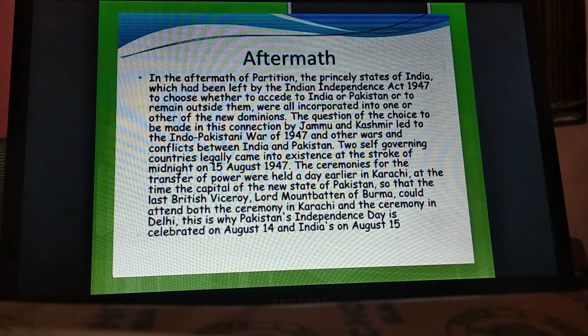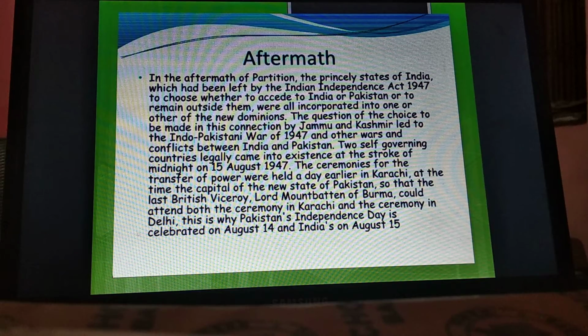The question of the choice to be made in this connection by Jammu and Kashmir led to the Indo-Pakistani War of 1947 and after, wars and conflicts between India and Pakistan.